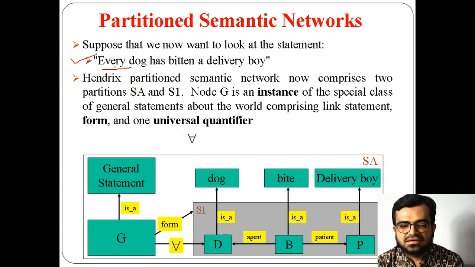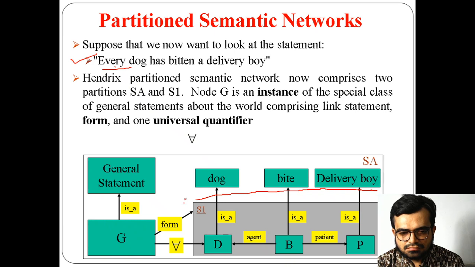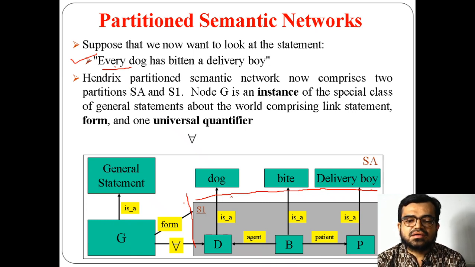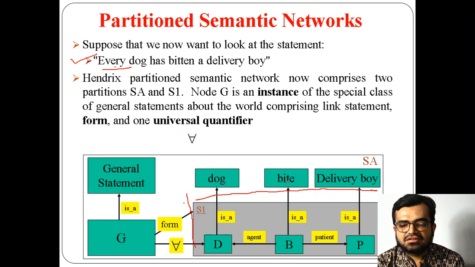Now you can see, if you represent this part, D, for example, is a dog, and B is the event that has happened. B is a bite. Who did that? D. Why am I not specifying the name here? Because this is a generic statement, a quantified statement. And P, there is no name of a person either, I am just indicating P, whoever it can be. P is a delivery boy.